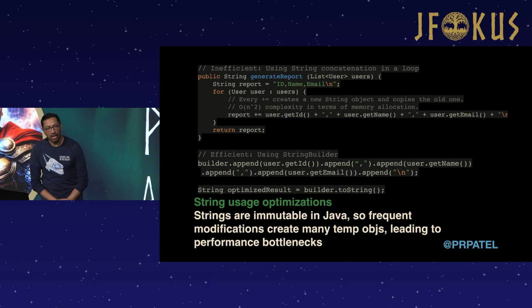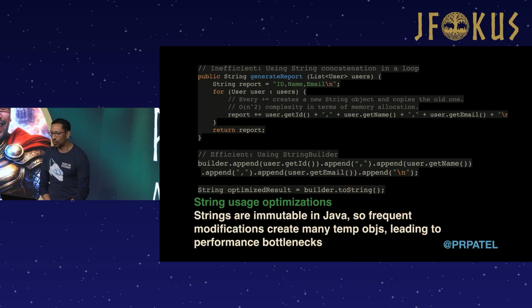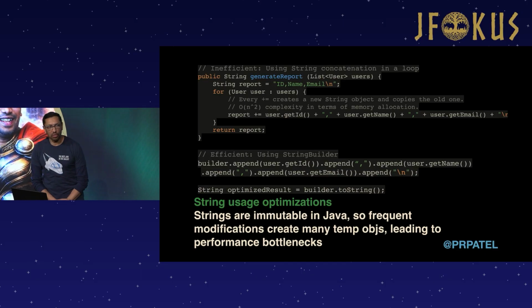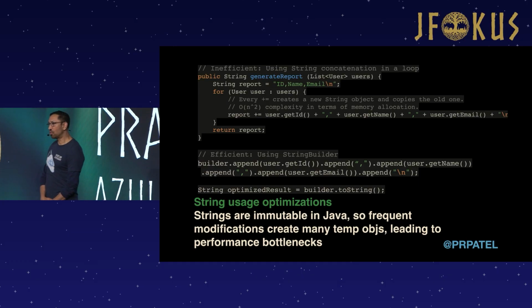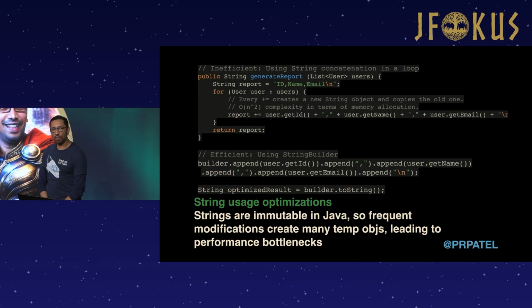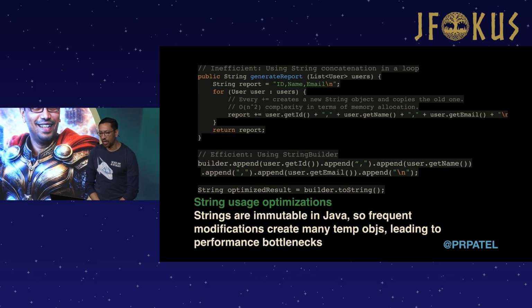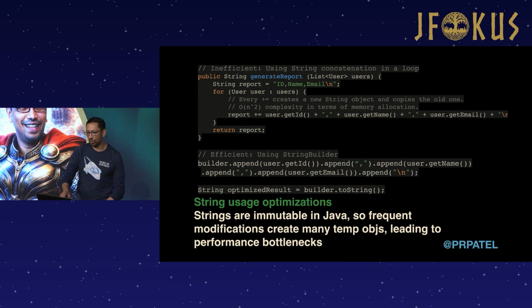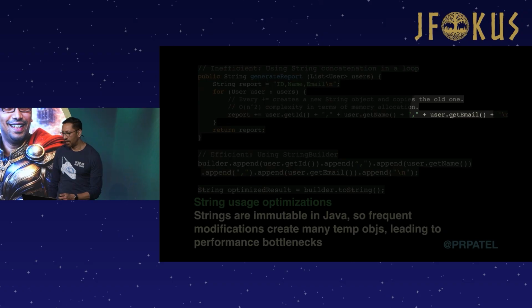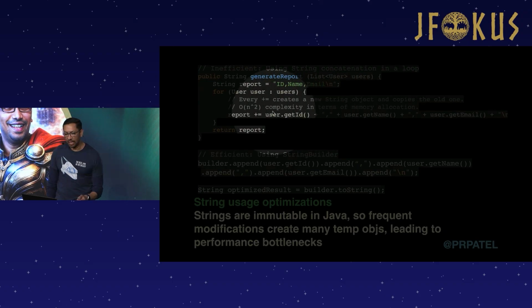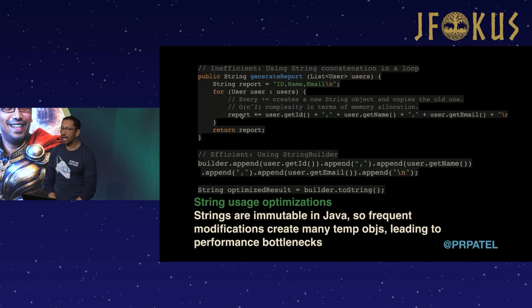So I have two code blocks here. The first one is inefficient, where we're doing some straight string concatenation. Now, the problem with doing this, if you're not familiar with it already, is that whenever you create a string, strings are immutable. So in this case, we're creating 1, 2, 3, 4, 5, 6 strings, and then finally a 7th string where you add everything together, right?